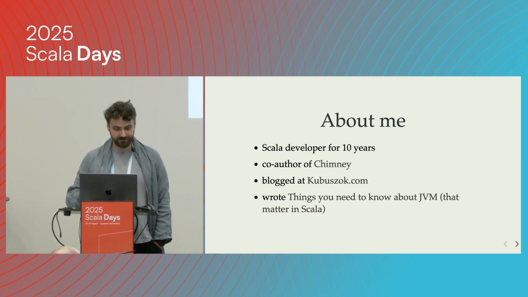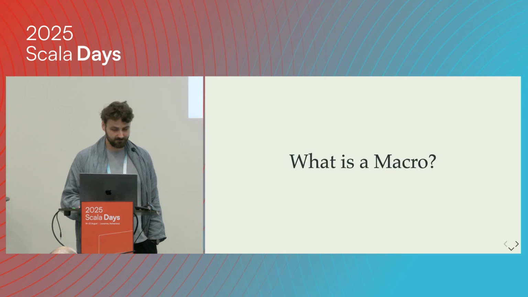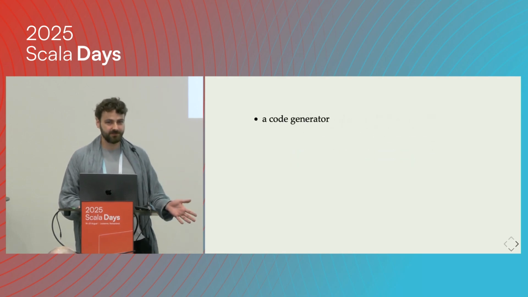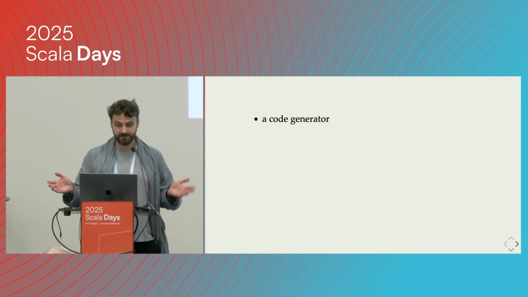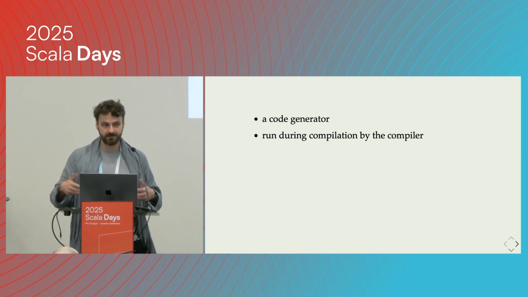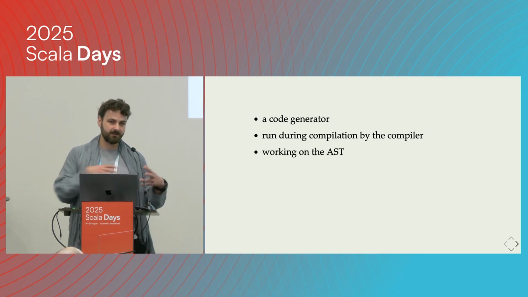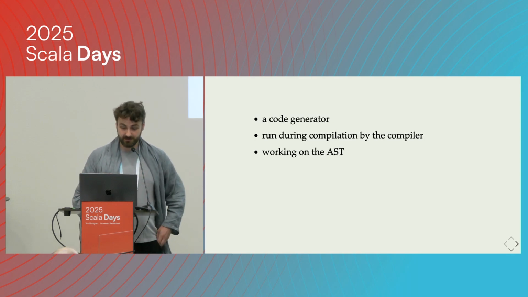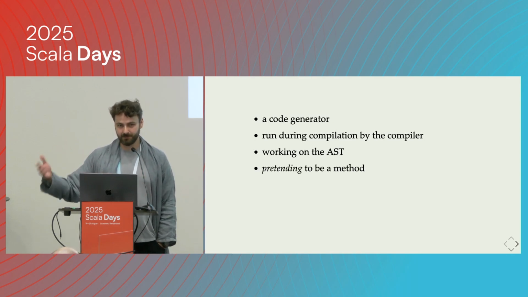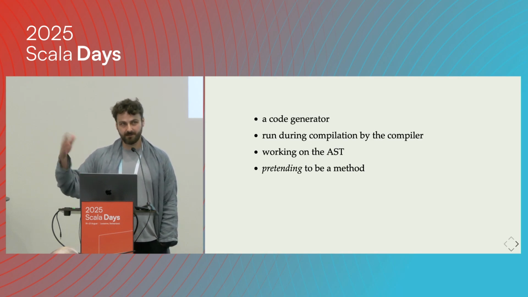So let's get back to the main topic first. What is a macro? First of all, it's a code generator. We have the Scala compiler, and it generates code. Basically, the Scala compiler receives some information about the code that it needs to generate and then runs our code, which generates the code, and it returns the AST that can be inlined and put into the code that we would be using. But this is a special code generator because it's pretending to be a method, as opposed to all the other tools like ScalaPB, which generates code from some IDL or things like that.